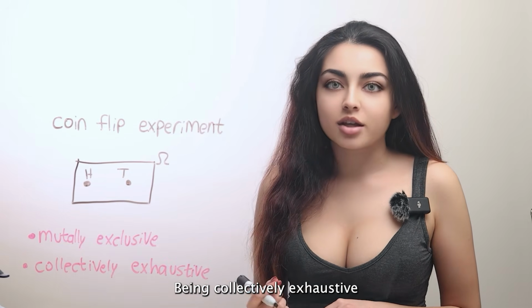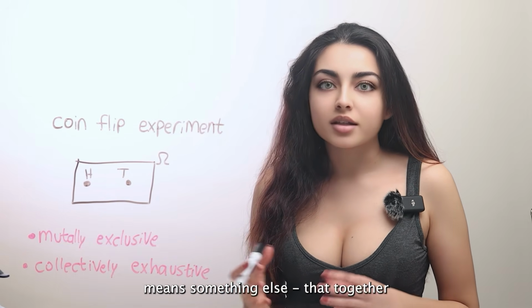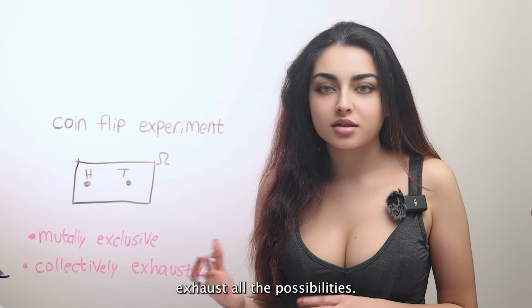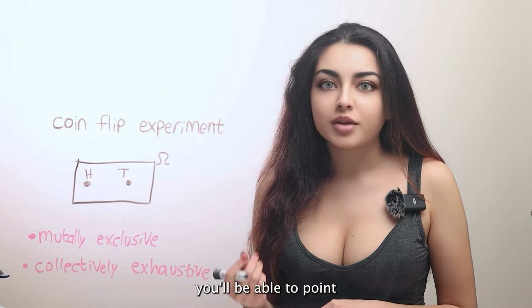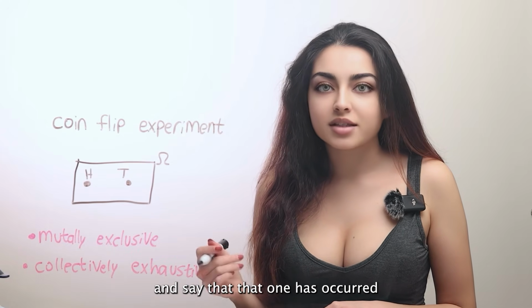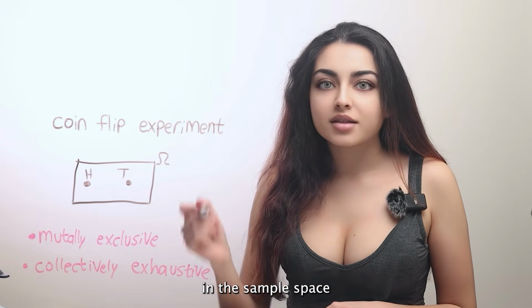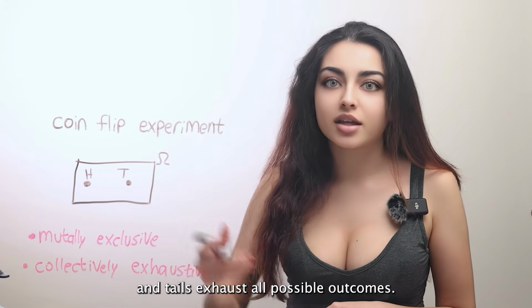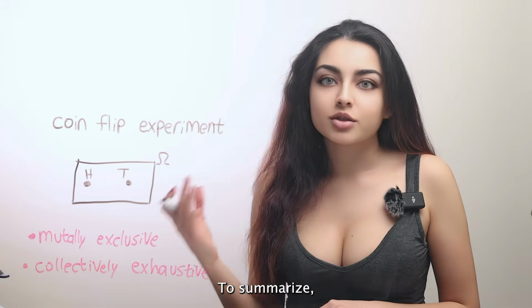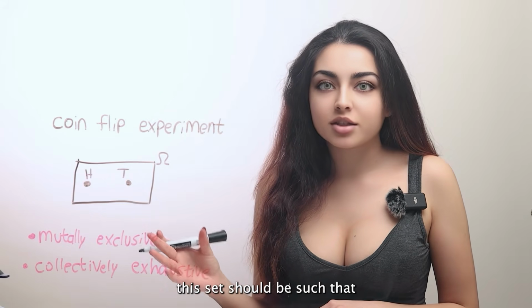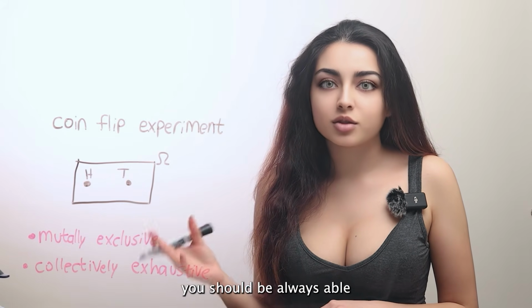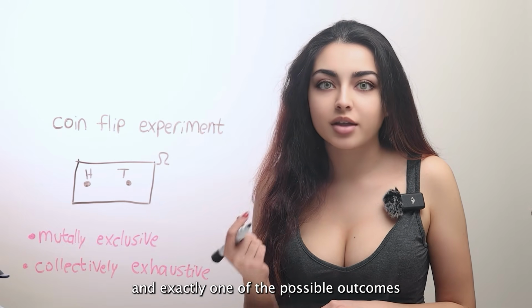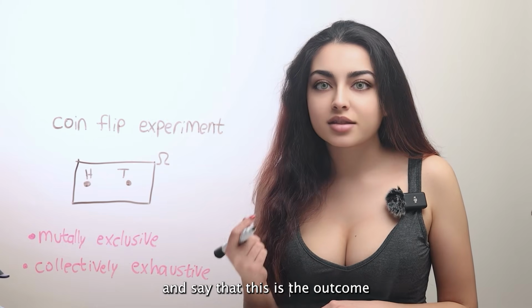Being collectively exhaustive means something else. That together, all of the elements of the set exhaust all the possibilities. No matter what, at the end, you will be able to point to one of the outcomes and say that that one has occurred. In the sample space depicted here, the 2 elements of this set, heads and tails, exhaust all possible outcomes. To summarize, this set should be such that at the end of the experiment, you should be always able to point to one and exactly one of the possible outcomes and say that this is the outcome that has happened.